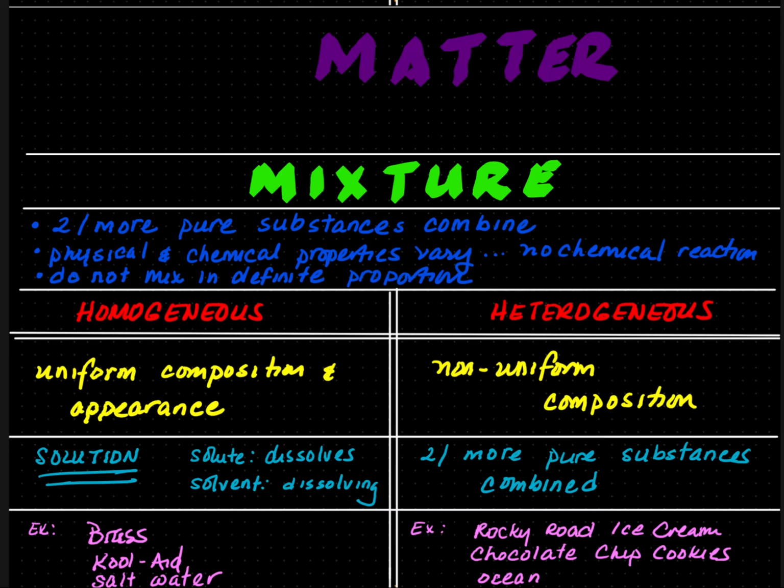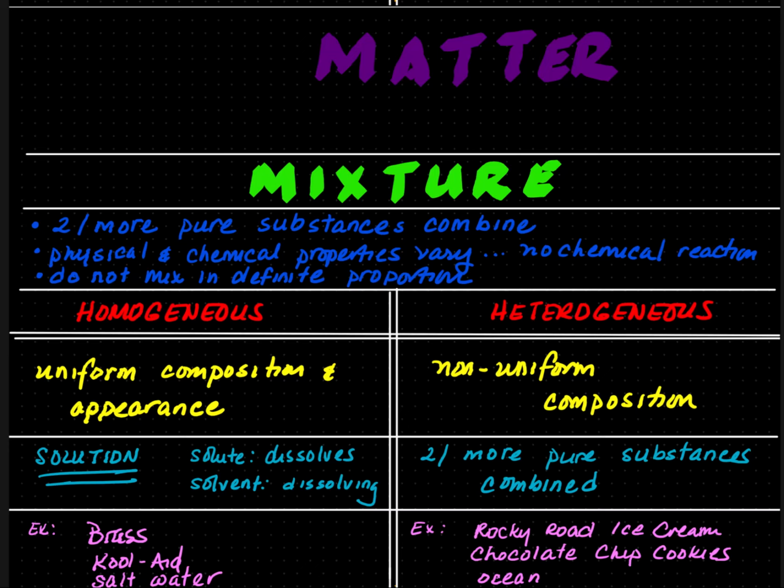Mixtures can be further broken down into homogeneous and heterogeneous mixtures. The easiest way to memorize this is to learn the root words. Homo means same throughout. Hetero means different. So a homogeneous mixture has uniform composition and appearance. A special name for homogeneous is solution. A solution has two parts.